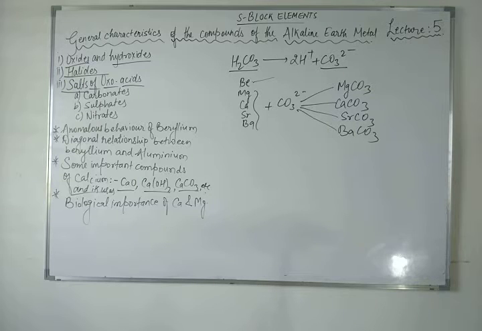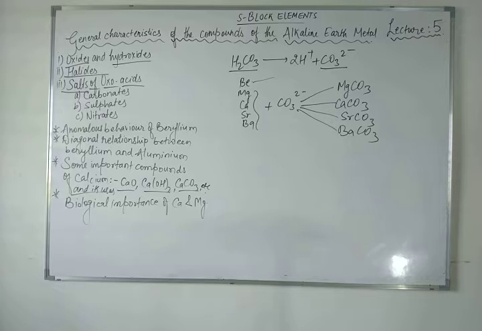As I have informed you, carbonates of all the alkaline earth metals are insoluble in water, and can be precipitated by adding sodium or ammonium carbonate solution to a solution of a soluble salt of the metal. The solubility of these carbonates in water decreases as the atomic number of the metal ion increases. All the carbonates decompose on heating to give carbon dioxide and the oxide. But beryllium carbonate is unstable and can be kept only in an atmosphere of carbon dioxide.